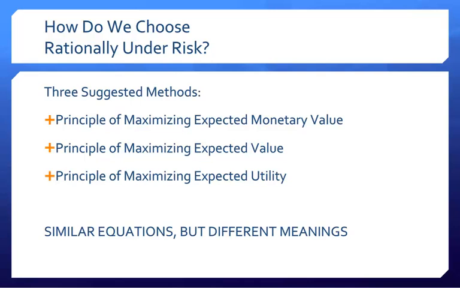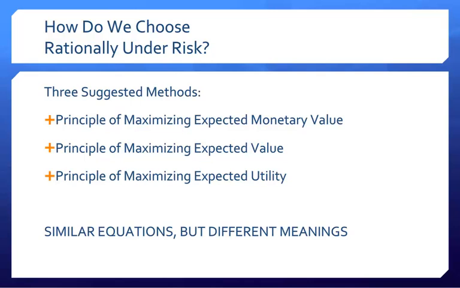While all of these methods have similar equations, there are different meanings associated with each. Most specifically, the difference between the three equations involves the types of things you are measuring when you're evaluating risk. For some decision makers, money, or monetary value, is the most important factor when making a risky decision. For others, some other determined yet non-monetary unit of value can greatly affect whether a decision maker will make a risky decision. Finally, there are others who put a precise value aside and who place personally assigned values or utilities at the forefront of the decision problem.